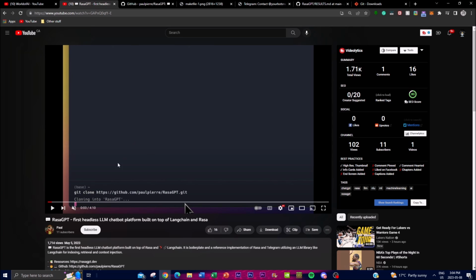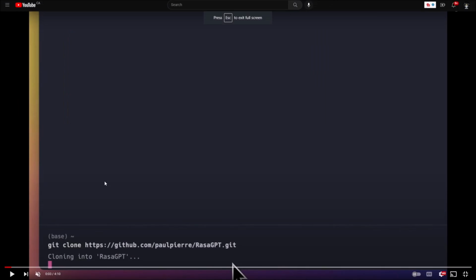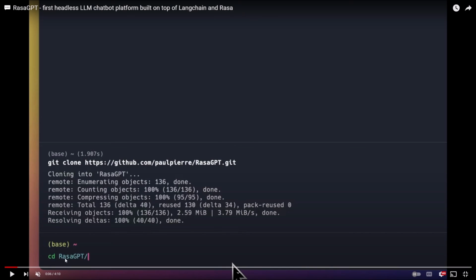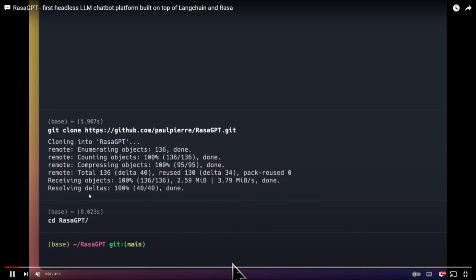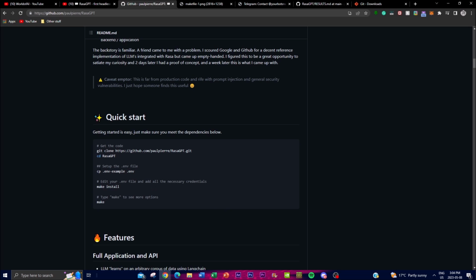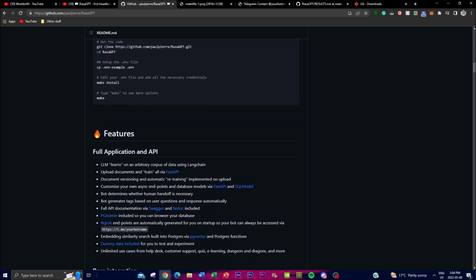Now once you're done with that, what you have to do is paste this into the command prompt. And once you have done that, you need to go into the folder by typing cd RasaGPT. And once you're in the folder, you need to start installing the files of the application onto your desktop, and that is by pasting this into your command prompt. And these are the 4 steps that you need to do to quickly install the application and the dependencies onto your local desktop.